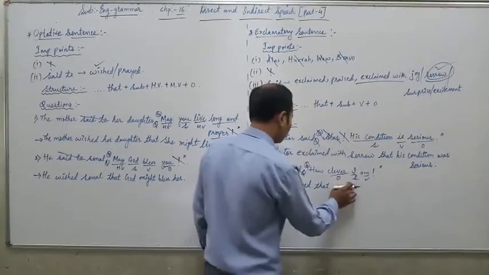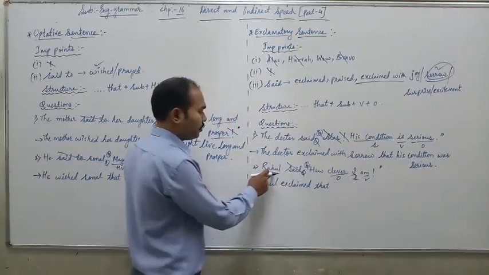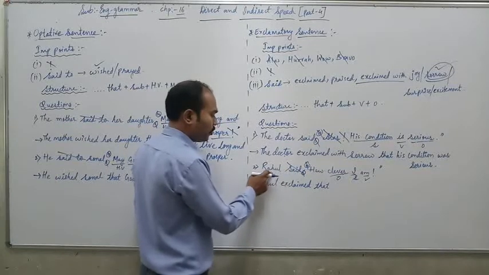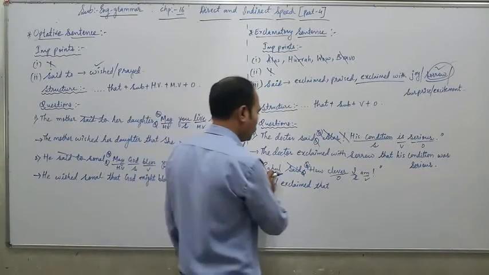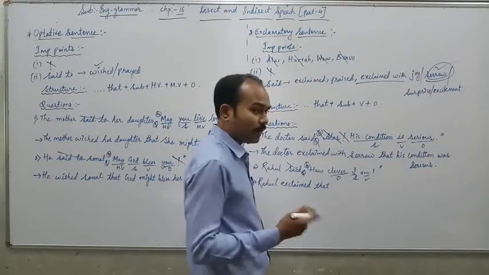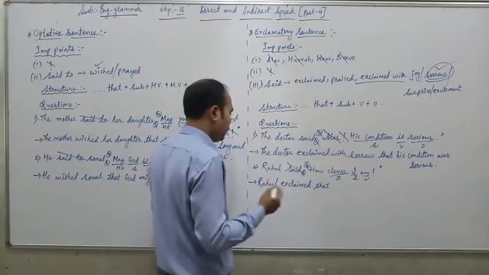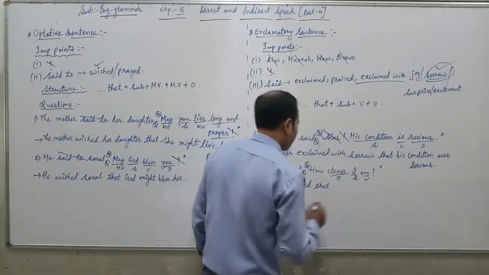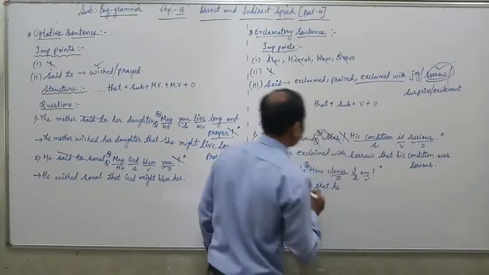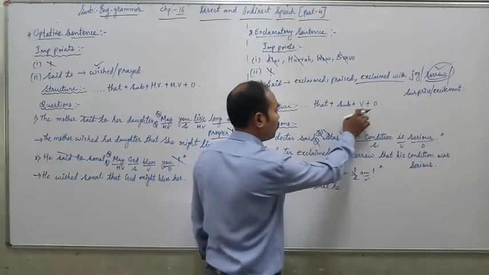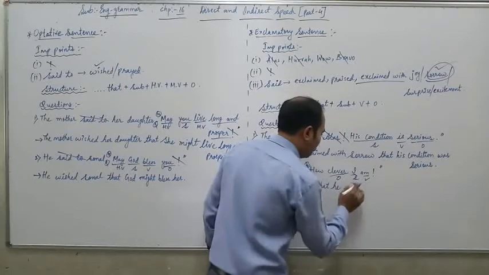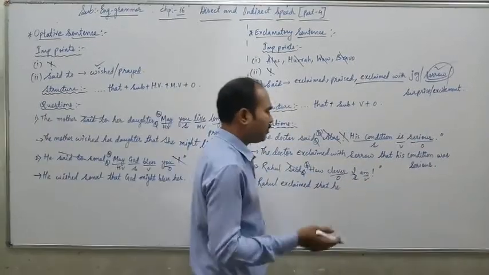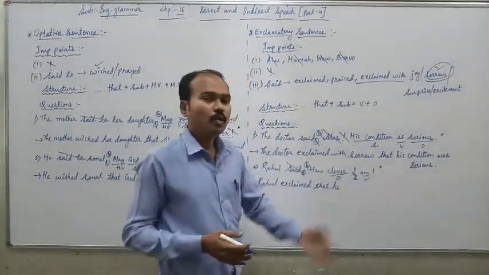The subject I is changed according to the subject of the reporting verb. Rahul is a boy, so we use he. Rahul exclaimed that he. After the subject, we write the verb and other word. Verb is am, which is changed into was.